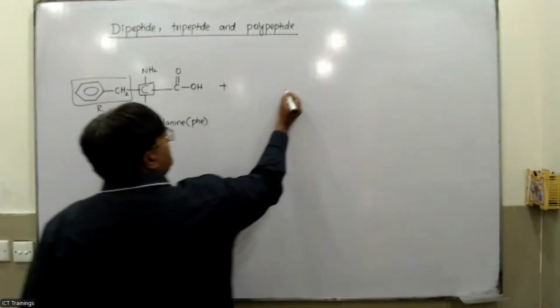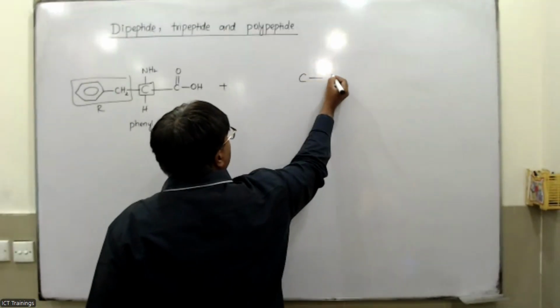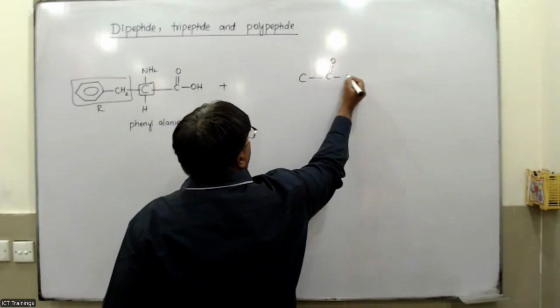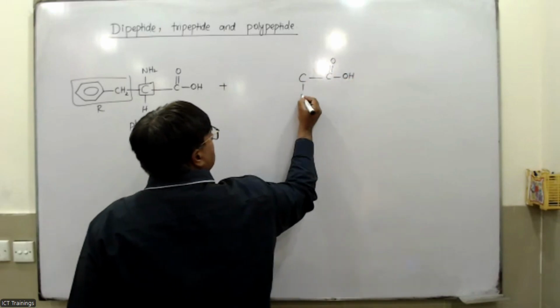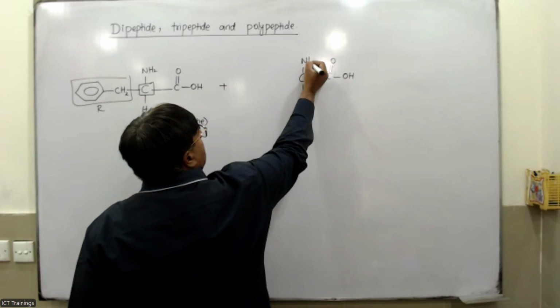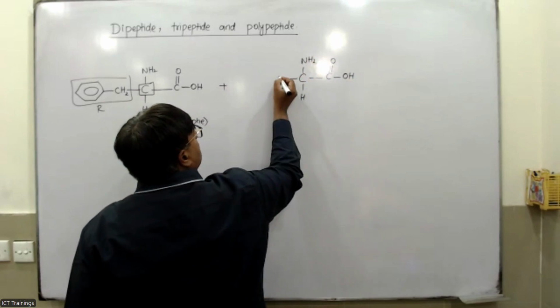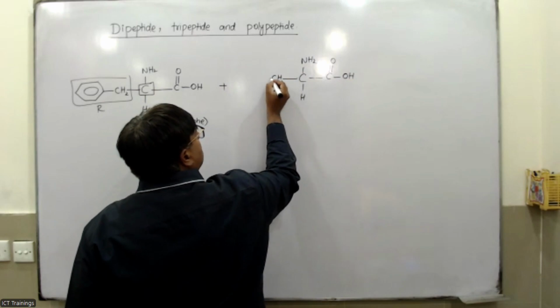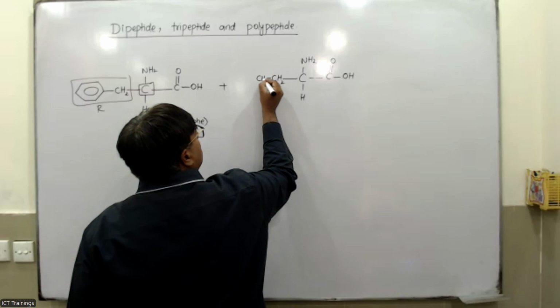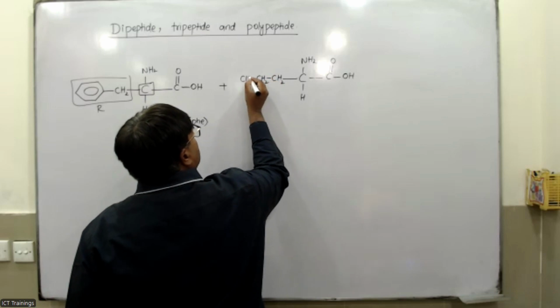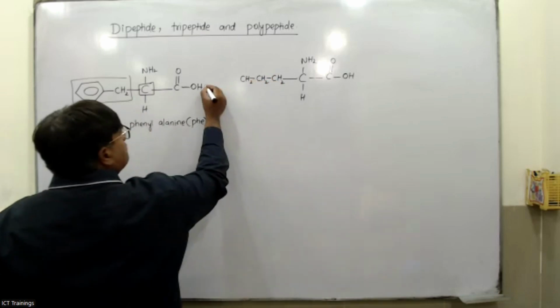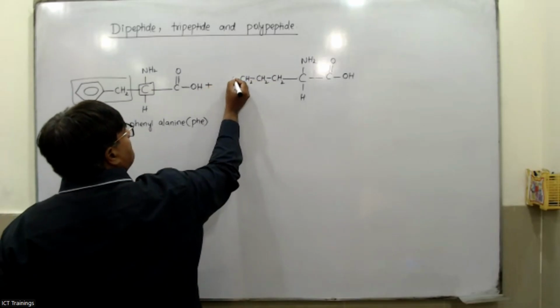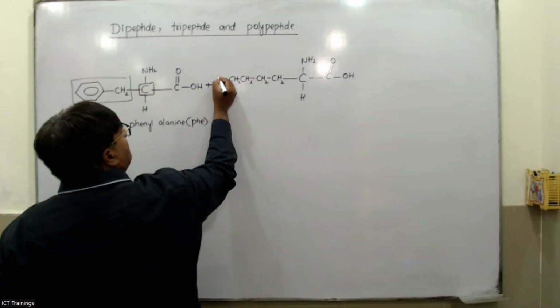Now I'm going to make one more amino acid up here. C. This is the carboxylic acid. Hydrogen, NH2, and this one is CH2, CH2, CH2, CH2 and NH2.